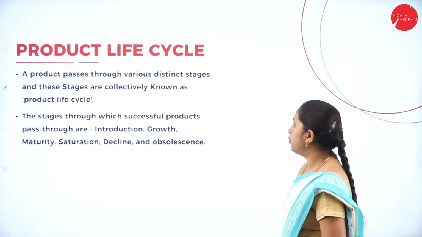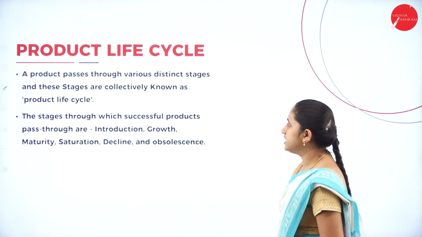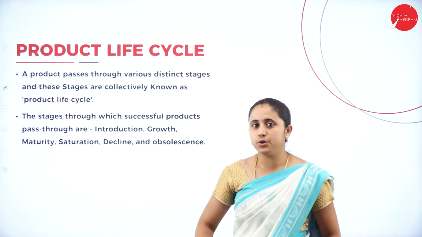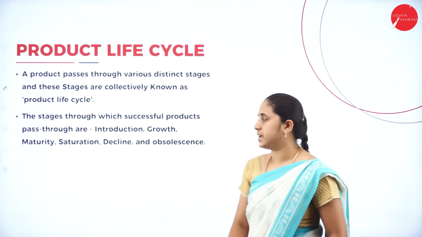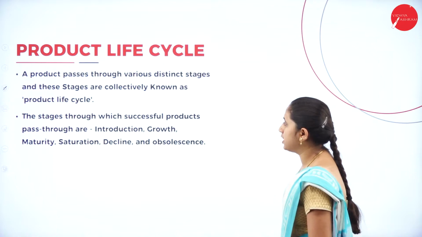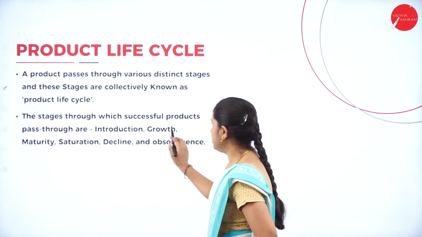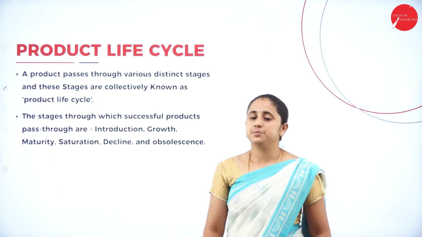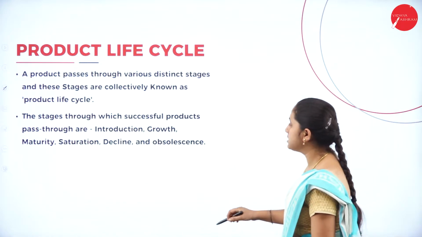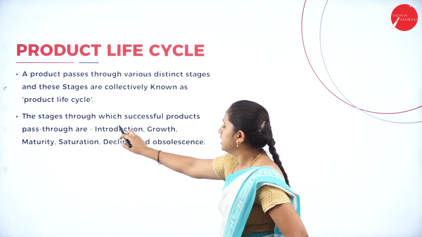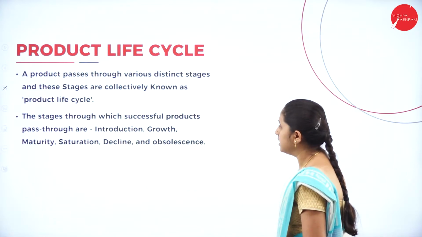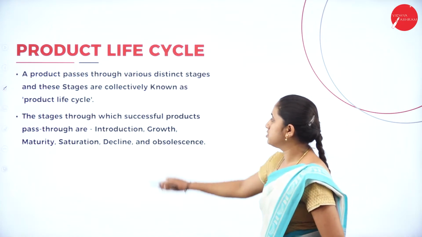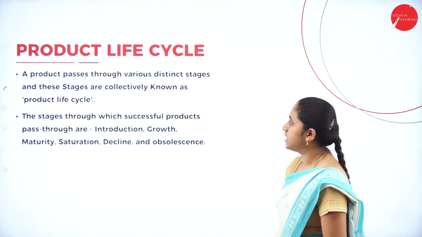A product passes through various distinct stages, and these stages are collectively known as product life cycle. The stages through which a successful product passes are introduction, growth, maturity, saturation, decline and obsolescence. That means the product life cycle stages run from the initial stage till the death: introduction, growth, maturity, saturation, decline and obsolescence.